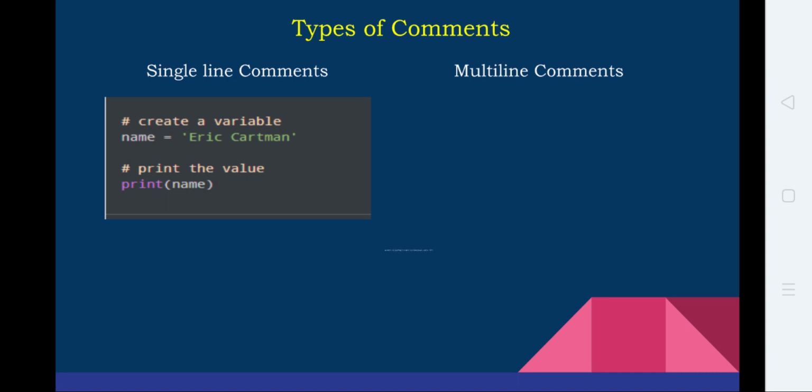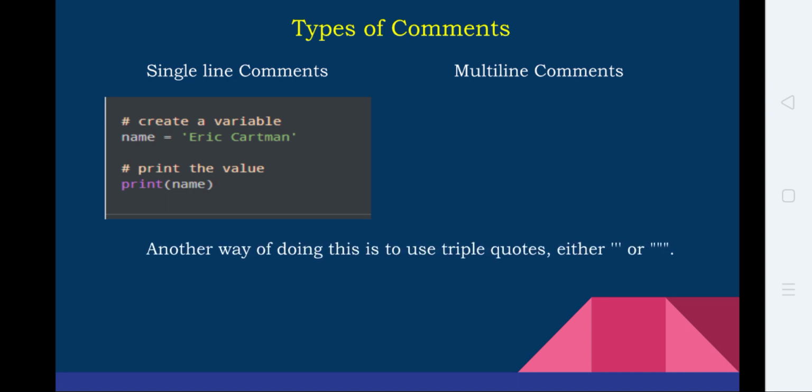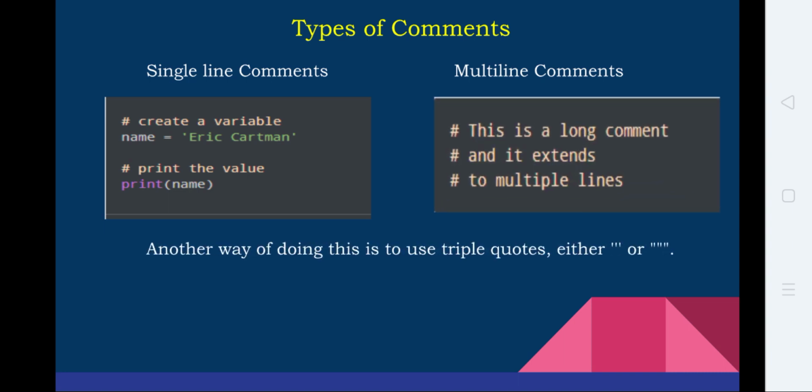The second type is the multi-line comment, where we use the hash at the start of every line. Suppose the comment is too long; then we cannot write it in a single line, so we go to the next line. When you start on the next line, again we have to continue with the hash symbol. That is the multi-line comment. However many lines the comment runs, we start each one with the hash symbol.